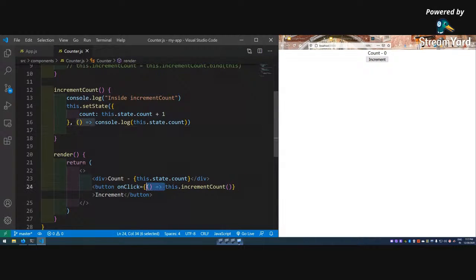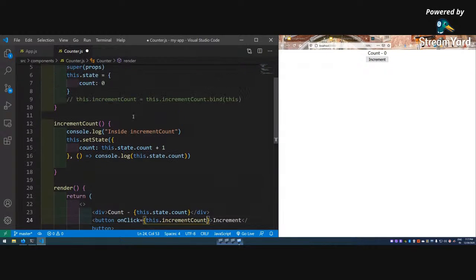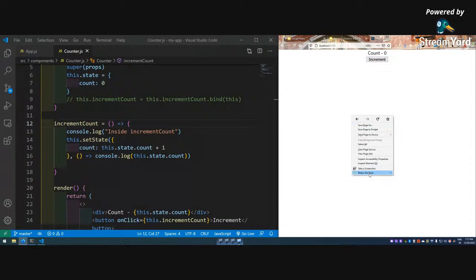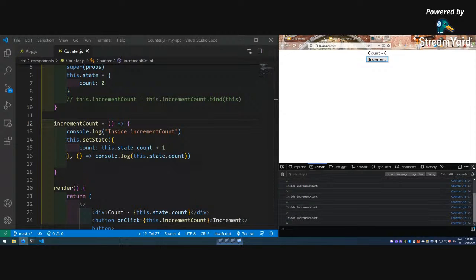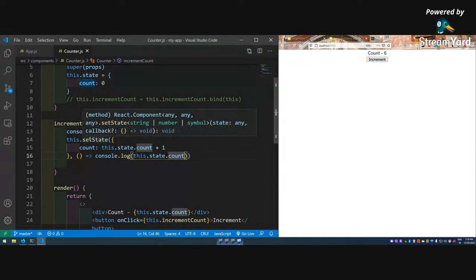Let it be like this dot increment count. But what we are going to do is make this itself into an arrow function, so the problem with this value will not come. So it is incrementing properly. So this is all about event handling.